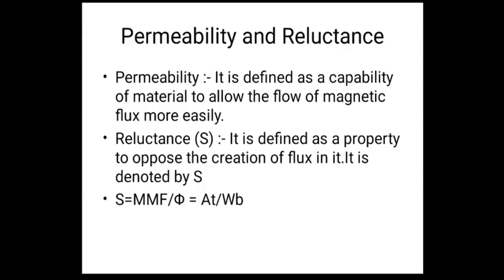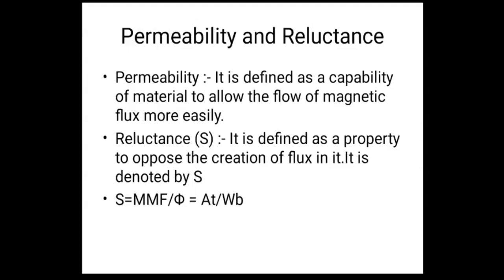If in material A flux can flow more easily, meaning more flux can flow through material A, and in material B the flux will flow less as compared to material A, then we can say that material A has a high permeability, right? Because permeability is the capability of a material to allow the flow of flux.